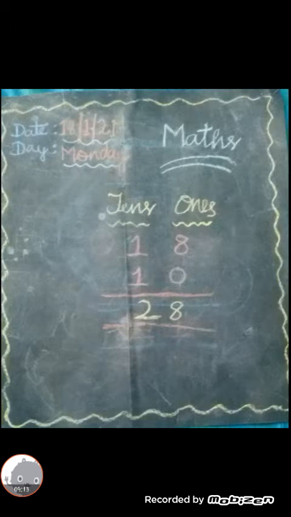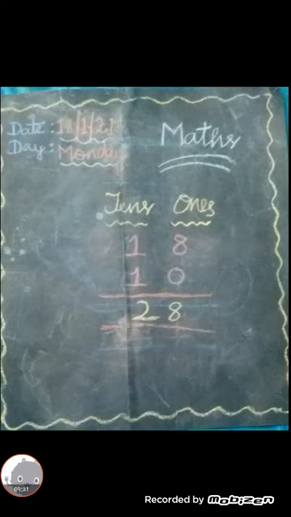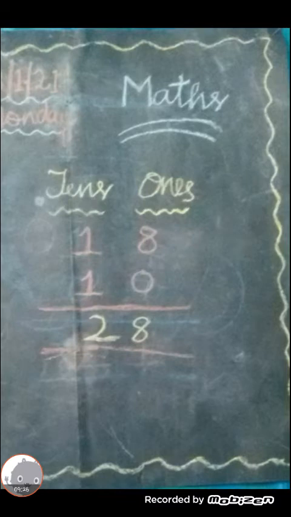Okay, children, next 18 plus 10. Write 18 in the first row and 10 in the next row. You add the ones place first, children. Carefully listen. So 8 plus 0 is 8. Children, 8 plus 0. Any number plus 0 equals that number. What you add, that number will come. Okay, children, do you get it?